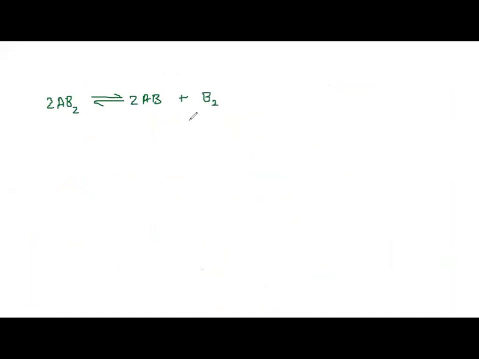Now what they have said, the degree of dissociation is X. So here we have started with what? AB2, so 2 moles initially. This is 0, this is also 0, because there are no products formed. At equilibrium, what happens? X is the degree of dissociation. Therefore 2 into 1 minus X, and here also X, here also X, but here there are 2 coefficients, so 2X.